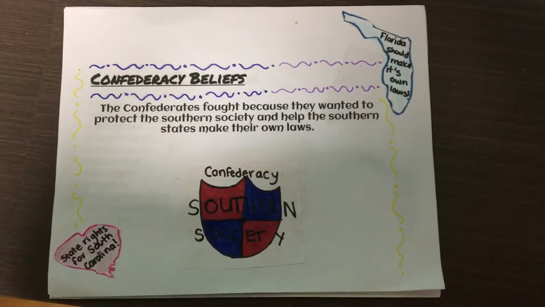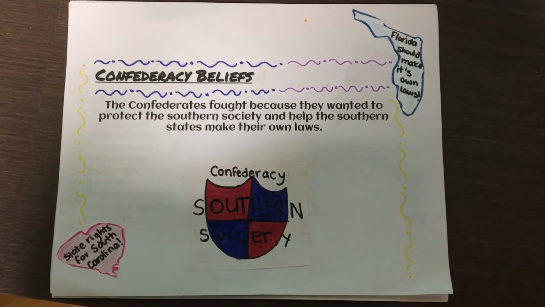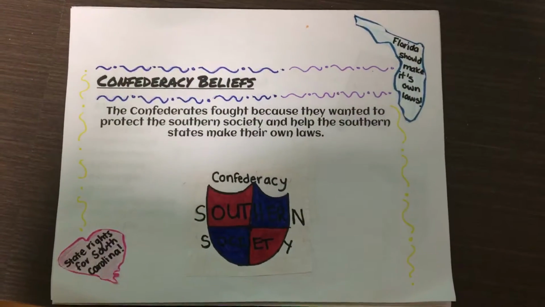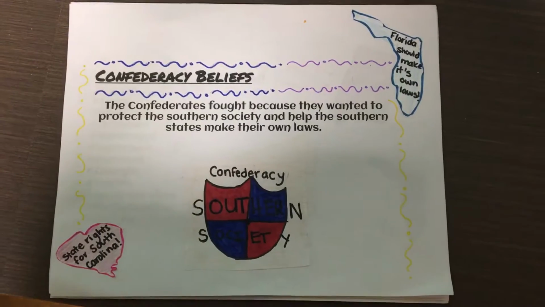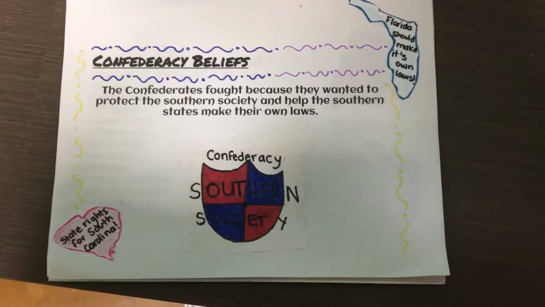Unlike the Union, the Confederacy believed in protecting the Southern society. They insisted on having their own rights and laws. The Confederacy believed as a state they had a right to their own laws. They also believed that slavery should be continued.